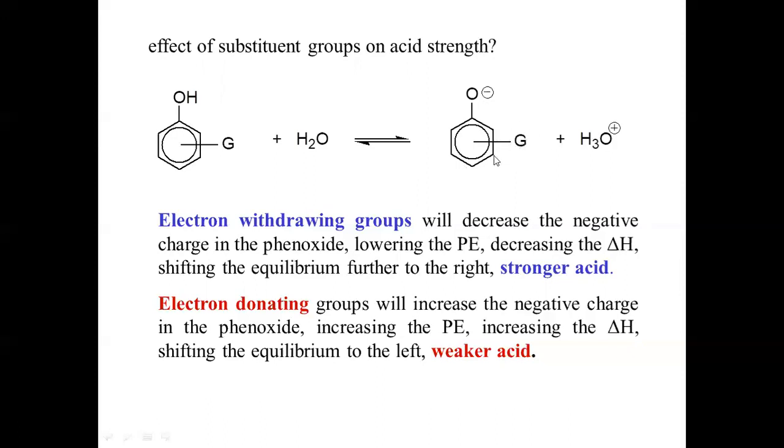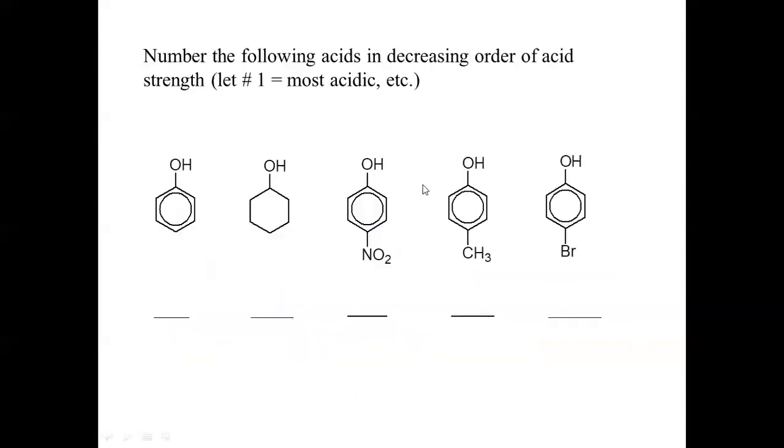This G group can be attached to any of these ortho, meta or para positions. The group will try to attract the negative charge, that is electron cloud, towards itself. So this makes the structure stable. But when we talk about electron donating group, then the negative charge will be again shifted more towards oxygen, as this G is electron donating in nature. So that makes the phenol weakly acidic.